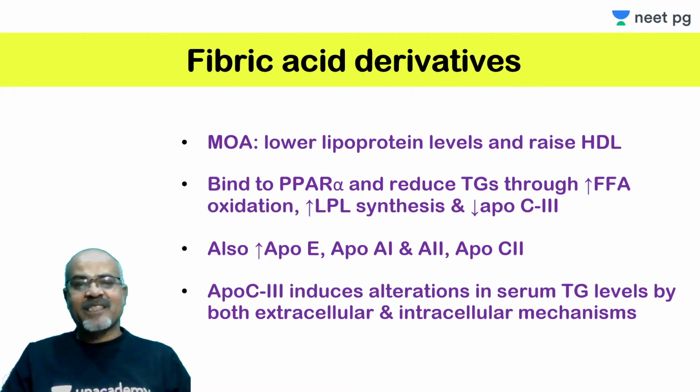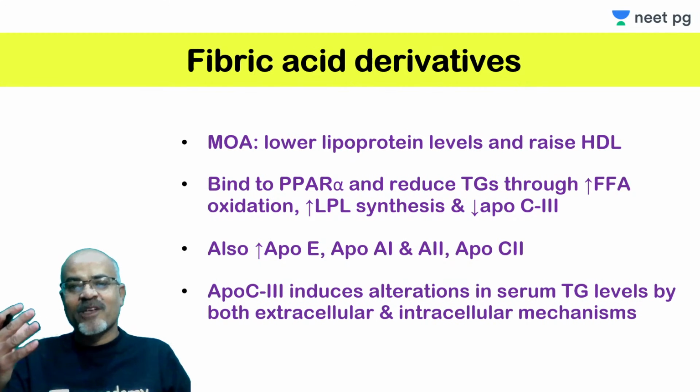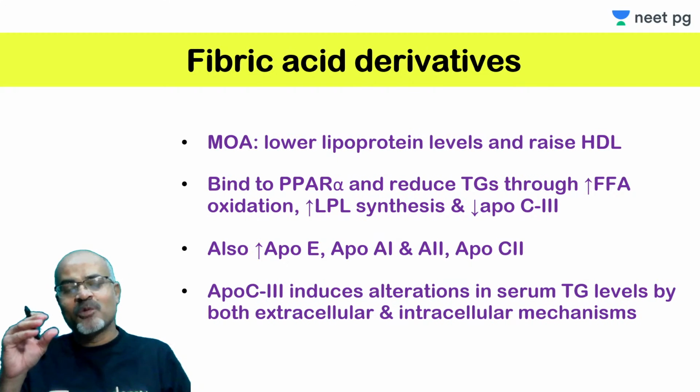So the fibric acid derivatives are mainly used for reduction of triglyceride. These are used mainly in hypertriglyceridemia.